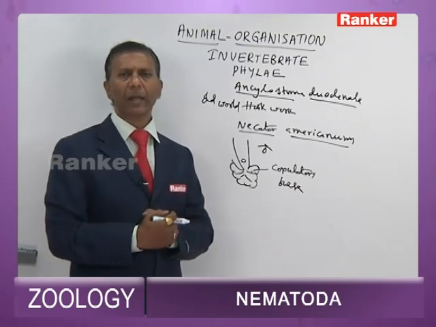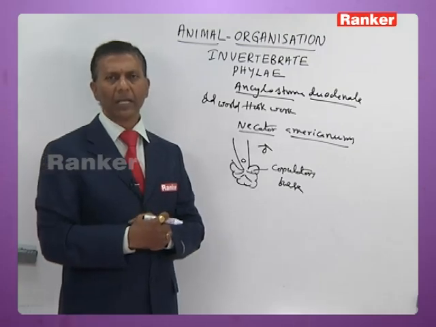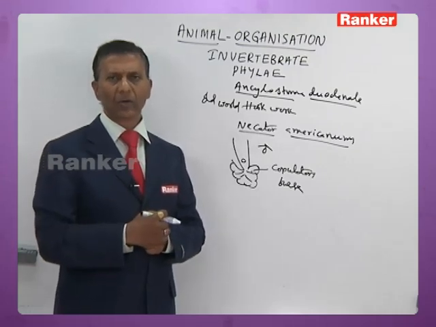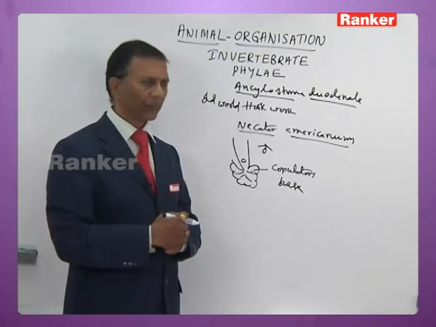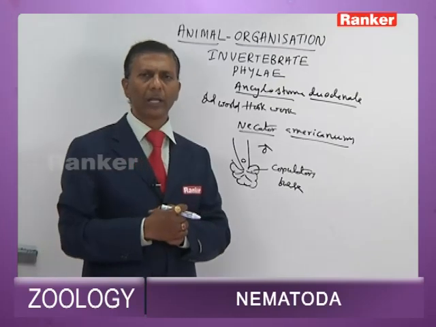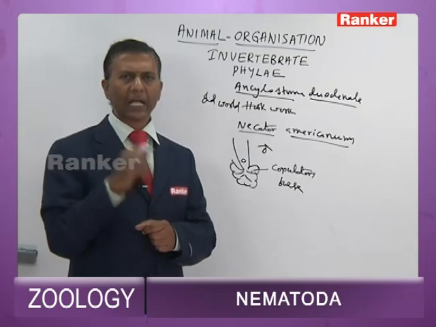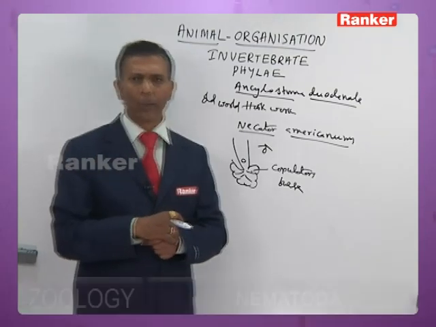Both male and female have a mouth at the anterior end, which opens into a structure called the buccal capsule. It is commonly called hookworm because of the slightly curved part of the body. Hookworm doesn't mean that it has hooks. It has a slightly curved body, that's why it is referred to as hookworm.